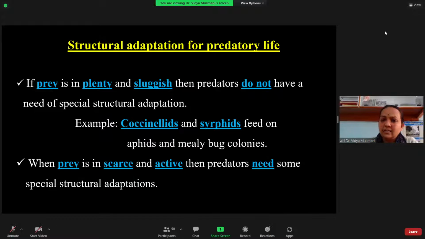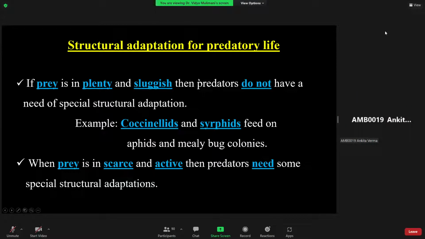If they are fewer and very active, the predator needs the modifications. Here, just briefly, some of them you might already know. Can you tell me what may be the structural adaptations for the predatory life? One by one, can you list them, students?